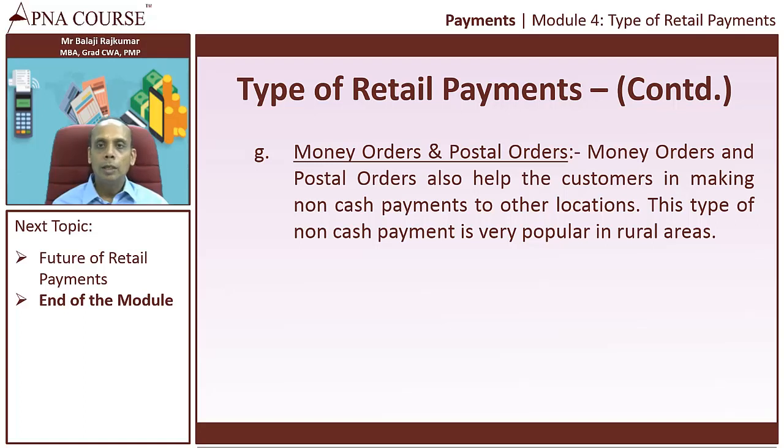The funds are handled between the post office branches, and the money is given to the other person personally. The postman goes personally to the other person and hands over the cash. So this is the most preferred form of payment in rural areas.